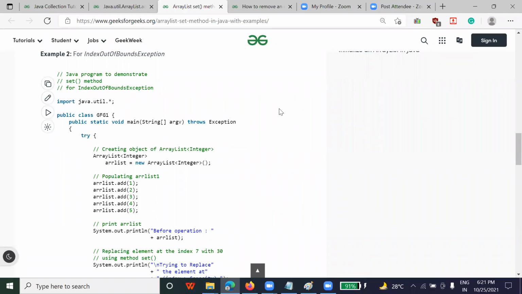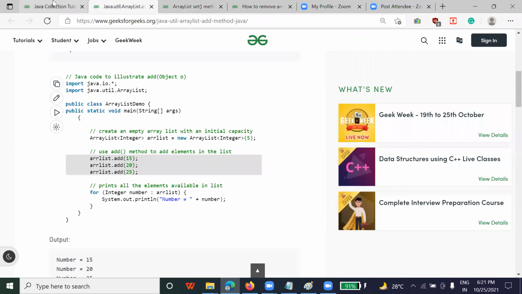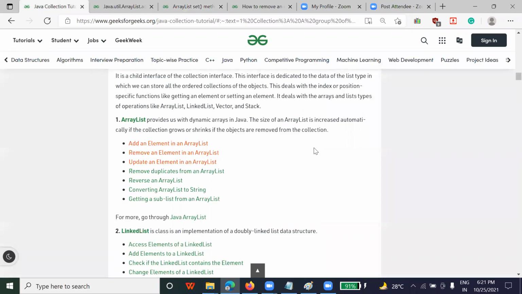So today you come to know about this. Adding an element I have already explained in a previous lecture. I think on Thursday I started collection, right? Thursday or Friday I started collection. There I explained how you can add an element, how you can remove an element, and today we have seen how you can update an element as well.